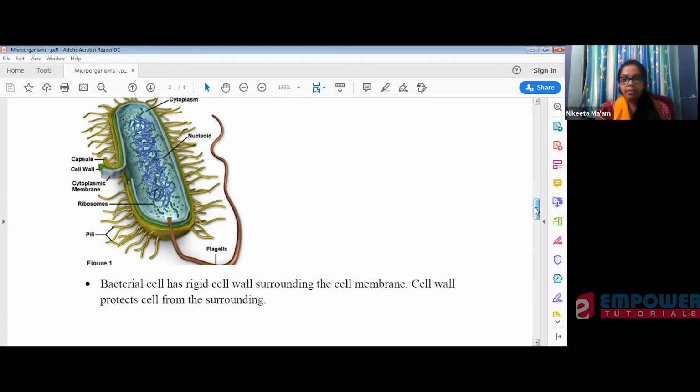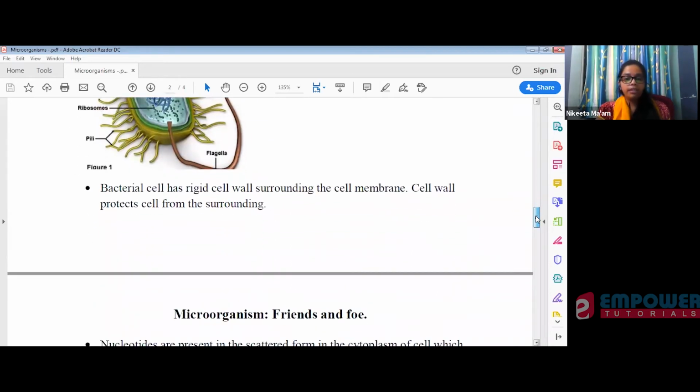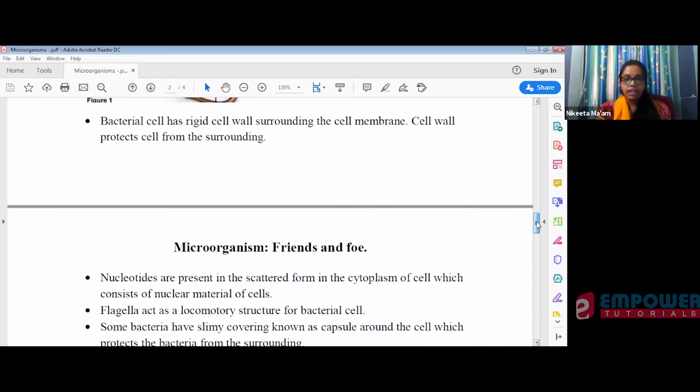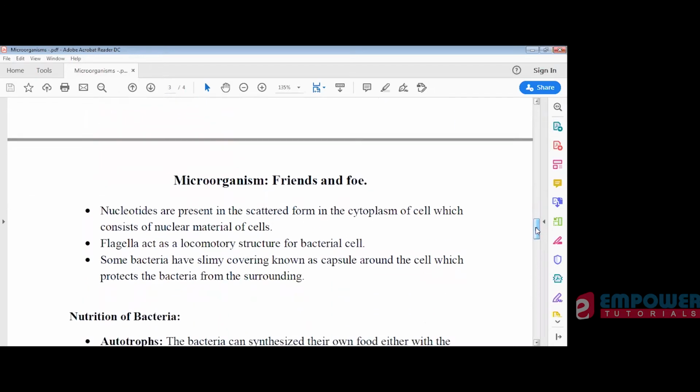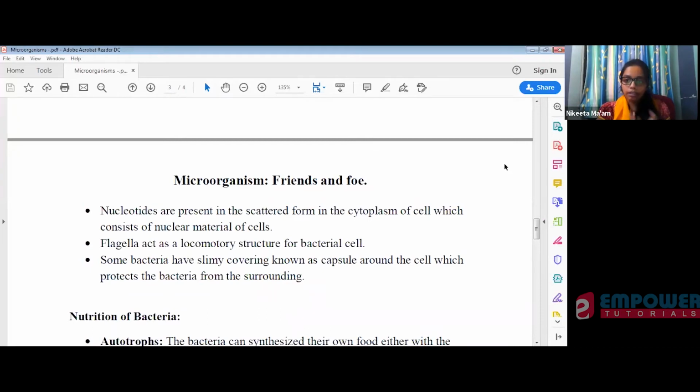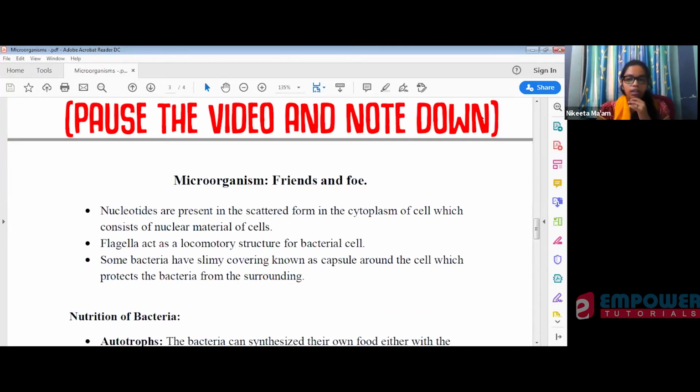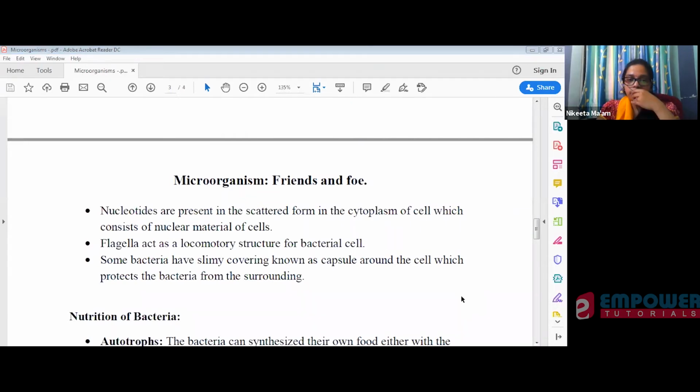It may be present in water, on surfaces, on the surface of our skin, or the surface of different animals or plants also. You must have a doubt: we are done with its structure, but how do they utilize food, or from where do they get the food?